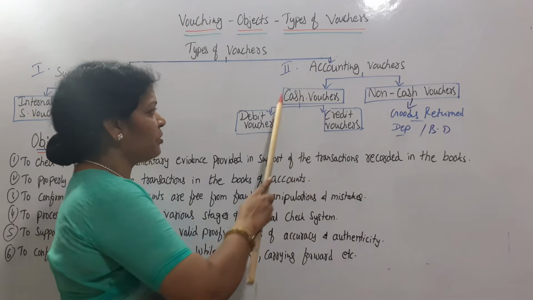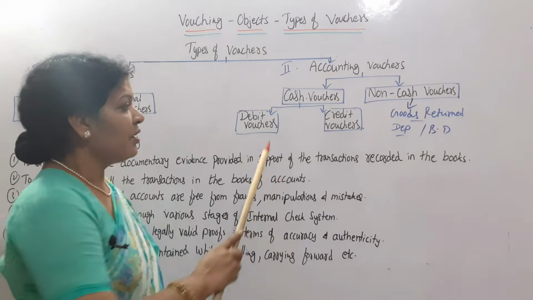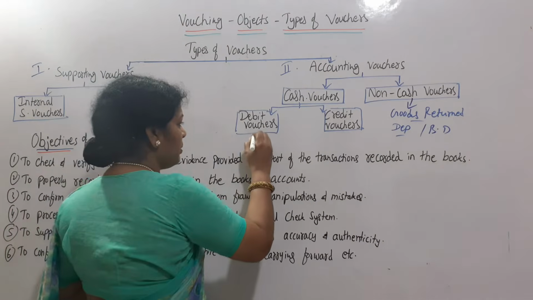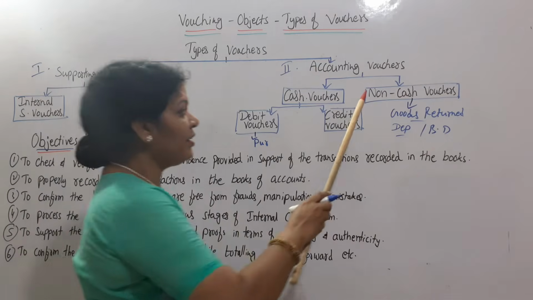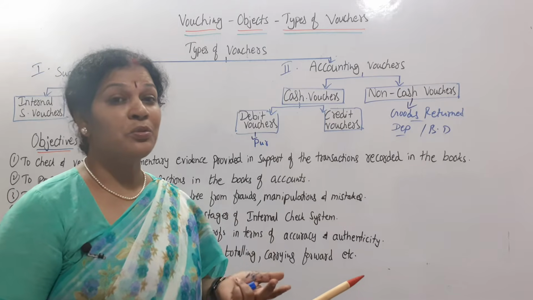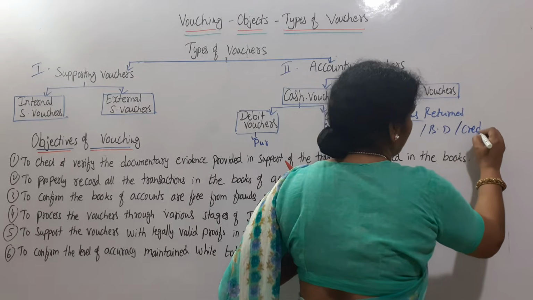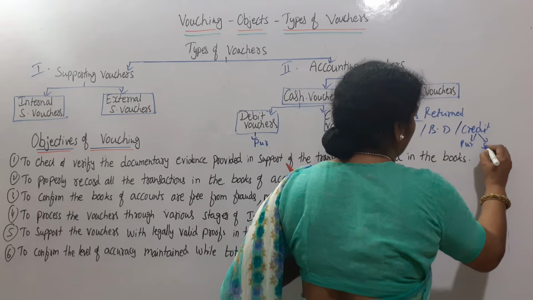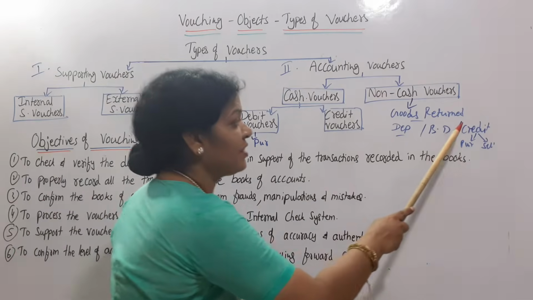Now cash vouchers we can divide into two parts. One is debit vouchers and the other is credit vouchers. Debit vouchers means when we purchase any goods, that is a debit voucher. This is related to the purchases. And here in non-cash vouchers, I forgot to tell you one more important thing. When we are purchasing goods on credit basis, either you are purchasing or selling, this is a non-cash transaction. We are selling, we are purchasing, but it is credit.